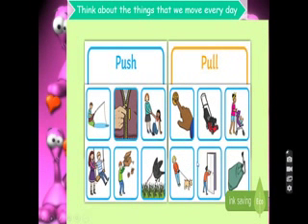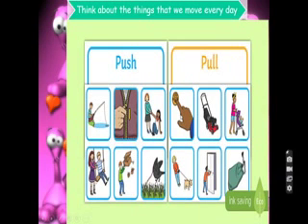Look, there are different things and different types of motions that we do. There are different motions we do in our daily life, like pushing a friend when your friend is swimming, and then you push him or her. Like that, we observe different motions.